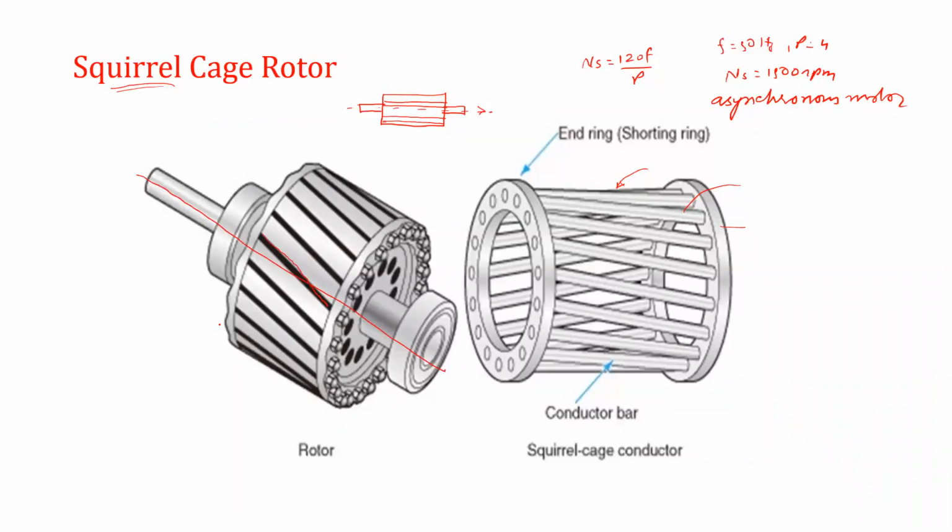Okay, so this is the construction of the squirrel cage. The shape is just similar to a squirrel cage, therefore the name squirrel cage induction motor. The squirrel cage induction motor is more popular as compared to the second method, the wound rotor, because it is rigid in construction. There are no slip rings and no brushes, so definitely the maintenance of this three-phase induction motor is smaller as compared to a motor which has slip rings and brushes.